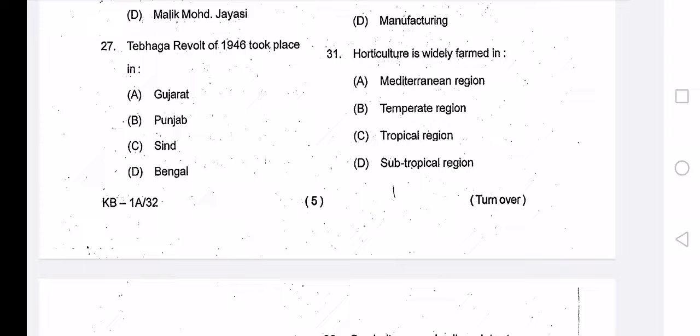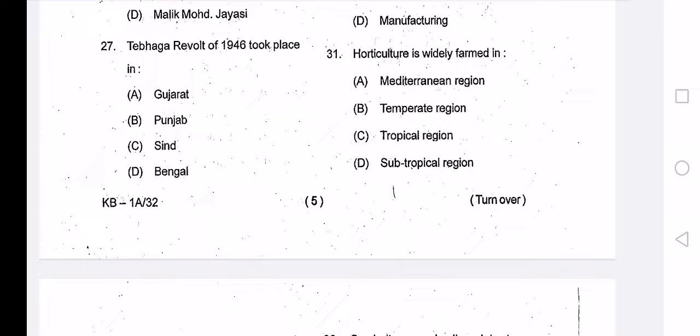Horticulture is widely farmed in: options are Mediterranean region, temperate region, tropical region, subtropical region. The correct answer is temperate region. Horticulture refers to the cultivation and processing of fruits, vegetables, ornamental plants and flowers, mostly developed in the temperate region of the world. It is well developed in densely populated industrial areas of northwestern Europe and northeastern USA.